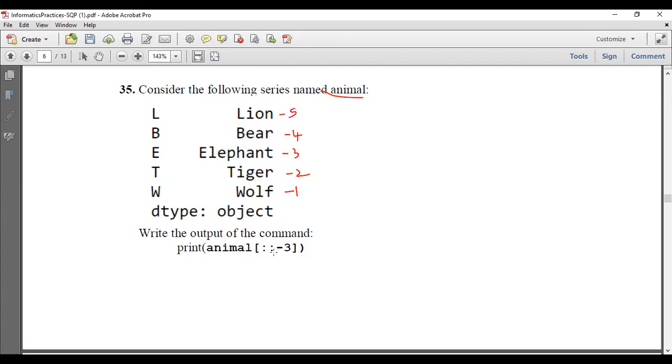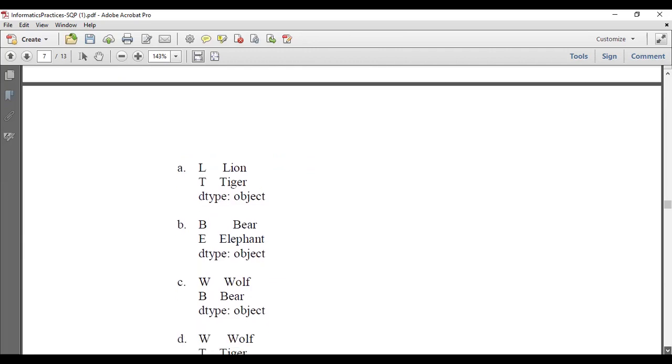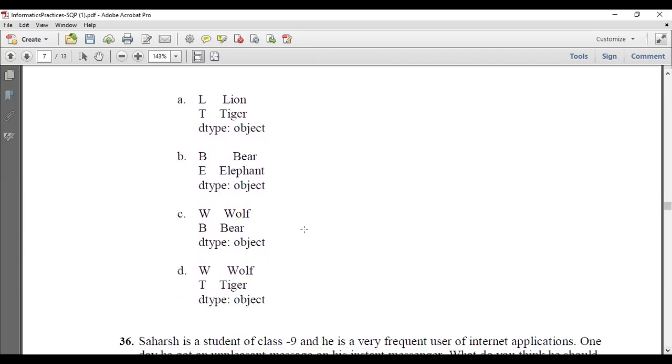and this is -5. So first, the starting one will be wolf, and you know that the output will be coming in reverse order. So first, what will that be? W, wolf. After that, what next value should be? -1 plus -3 means -4. So first the output will be W, wolf. Then the second one will be B, bear. After that, -4 plus -3 is -7. That is not there, so only two answers. We will check which option has that. First wolf, then bear. So option C is the correct answer.